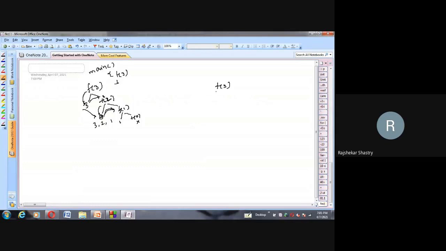F of 3 is there, we here do what? First recursively we call, and from 2 we further recursively call to 1, and from 1 we recursively call to 0. But 0 is our base case, so we go back to the root node, and here we print, because after calling we are printing. Observe that. Head recursion, first you recursively call the function, then print the value.